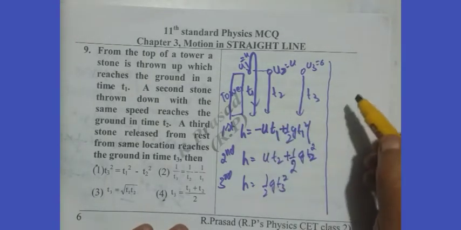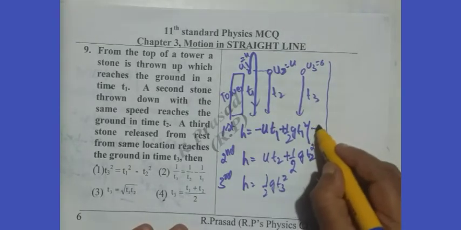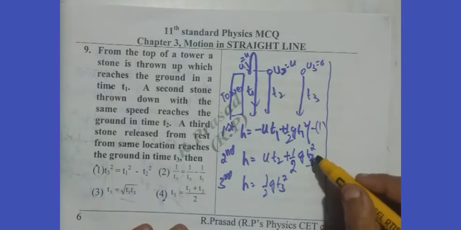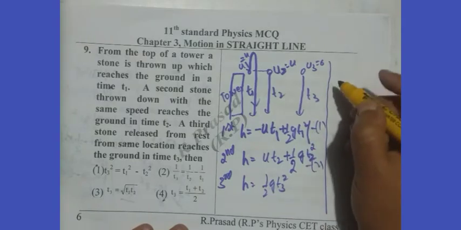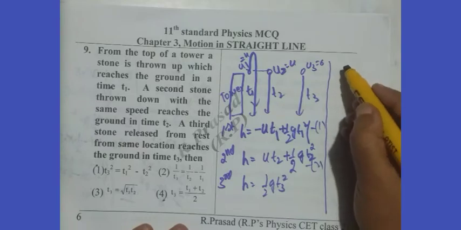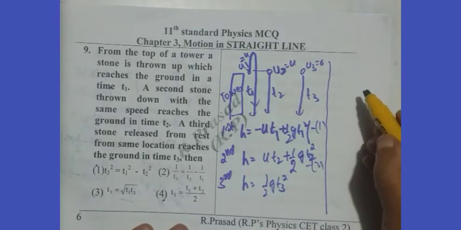So going for the first and second stone, we call this equation 1 and this equation 2. If you go for calculation, we can do it like this.